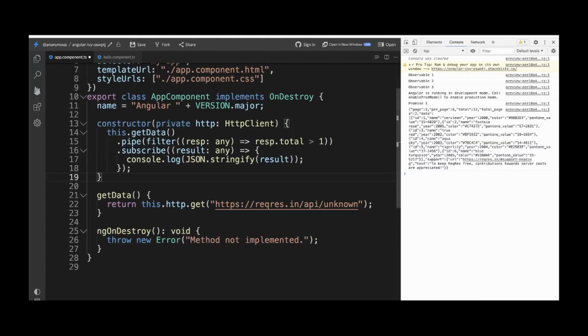Coming to our code, on line number 14, line number 15 and line number 16, we are trying to use operators like pipe and filter. The filter I have applied here is on the total count of the response, and it should always be more than one. Then only will I see the response. As we go to the console, we can see the total is 12. That is why we are able to see the response on the console.